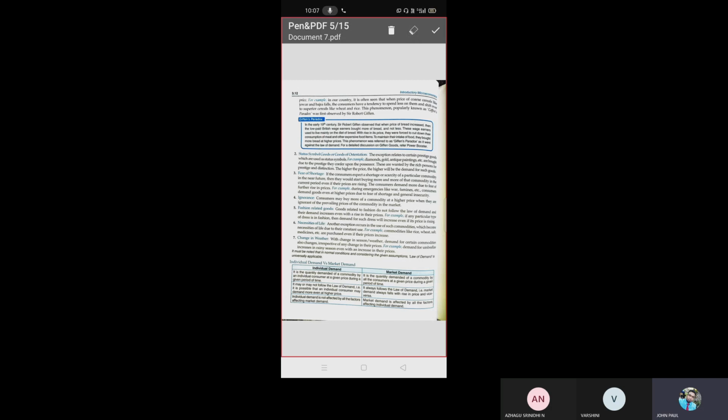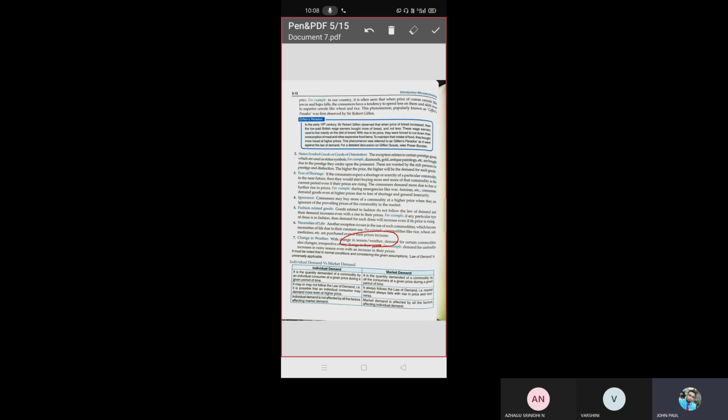Next one is necessity of life, like rice, wheat, salt. These are the basic needs. Even if the rice price increases, will we decrease the consumption of rice? No, right? Even if the price increases, we will buy more, because that is a necessity. The next one is change in weather. During a rainy season, we need to buy a raincoat, blankets, quilts, umbrellas. So there is no option. It is compulsory for us.